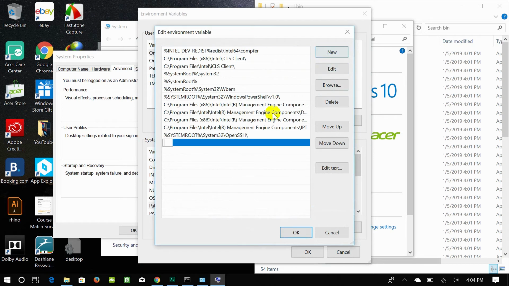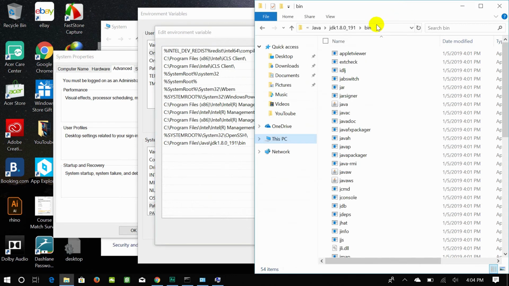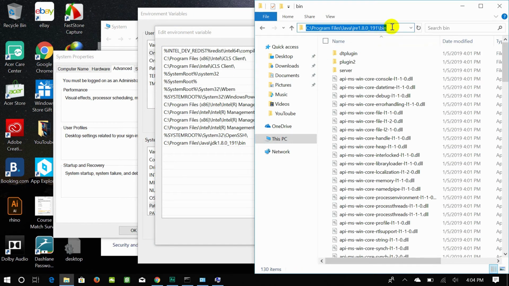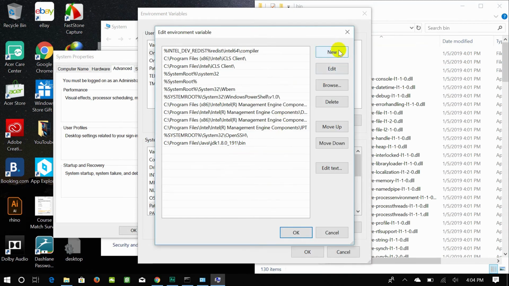Click on new, paste the copied address. Go in Java, JRE, bin, copy the address, click new, paste.